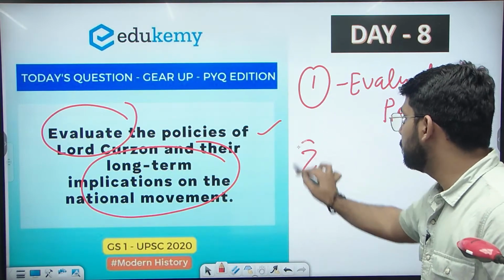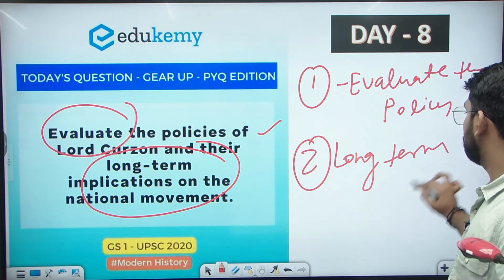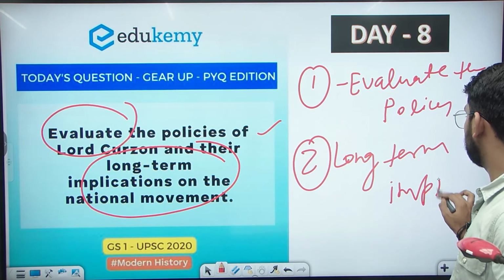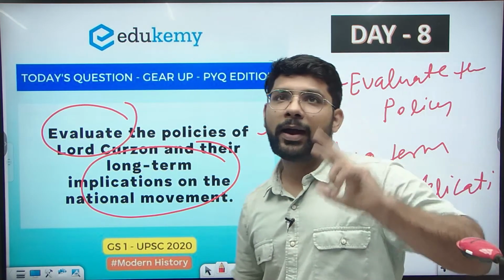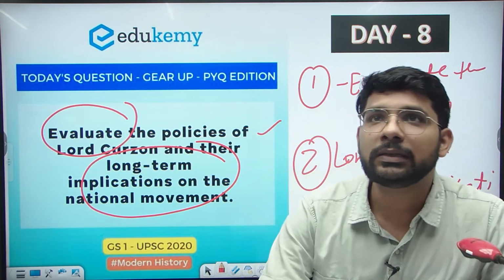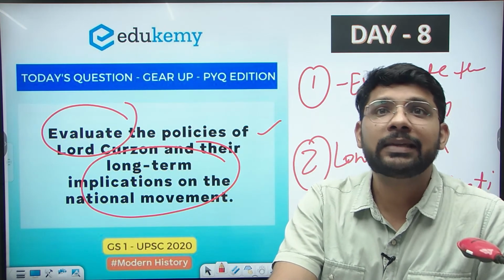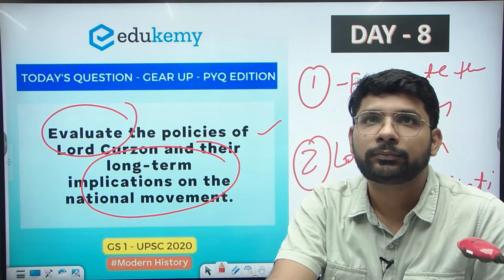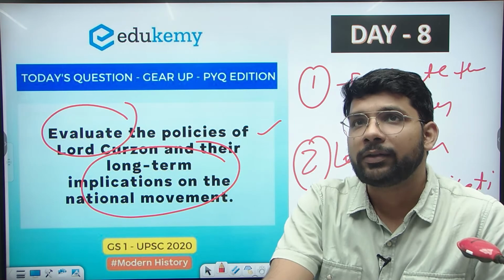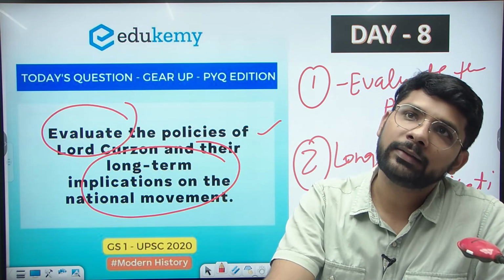Second is the long-term implication. So the body requires two parts: one is the evaluation of Lord Curzon's policy, and the second is the implication on the national movement. In the introduction we will write about the tenure of Lord Curzon, from 1899 till 1905.